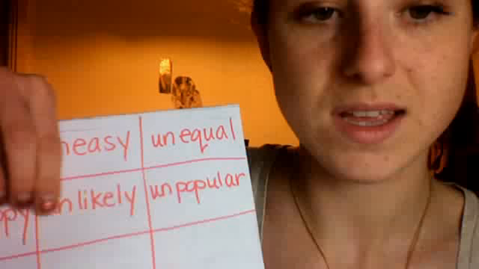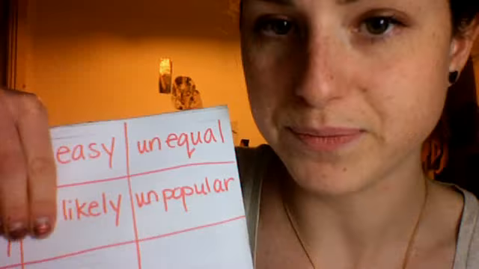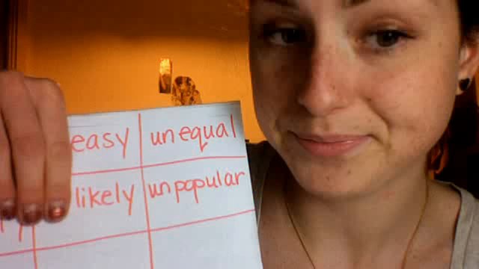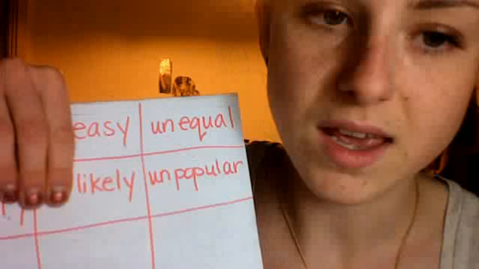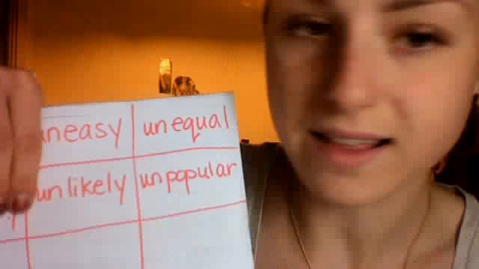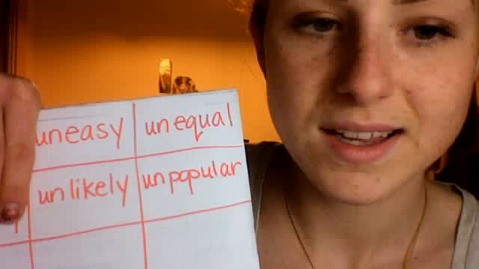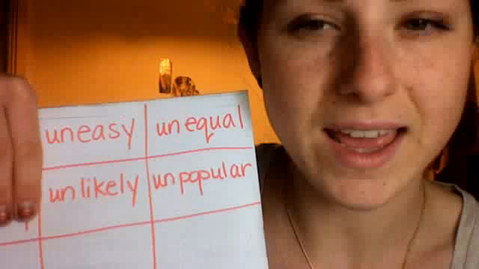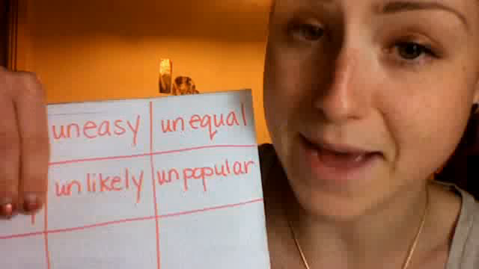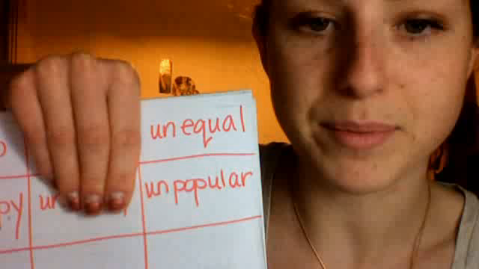Unlikely. If something is likely, first of all, what does it mean when something is likely? When something is likely, it's probable, it could happen. If it's unlikely, it's the opposite. So if it's unlikely, it probably won't happen. It probably can't happen. Okay, and the last word we have is unpopular.